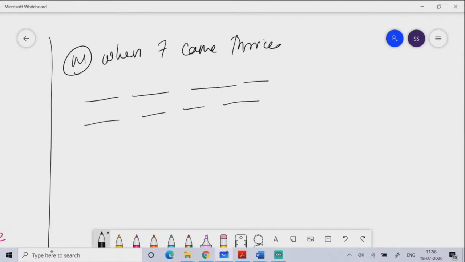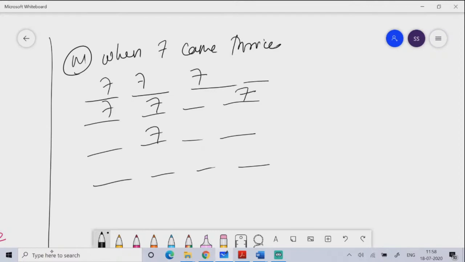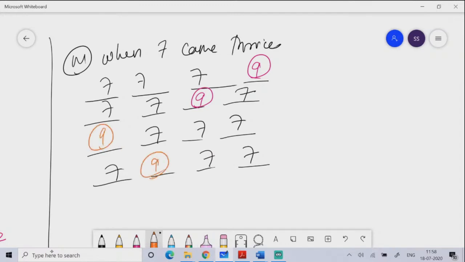So 4C3, meaning 4. 4C3: 7 7 7 _, then 7 7 _ 7, then 7 _ 7 7, and _ 7 7 7. 4 cases are there. So this 9 in the remaining place, then 9, so then you can see how many cases.